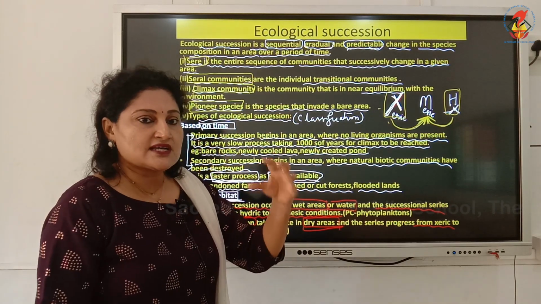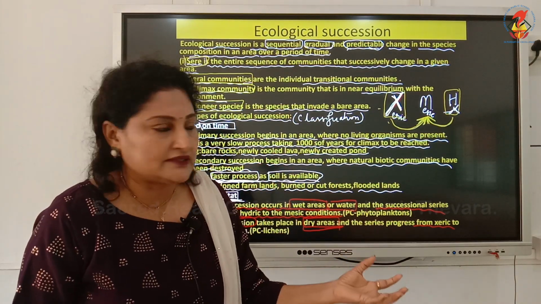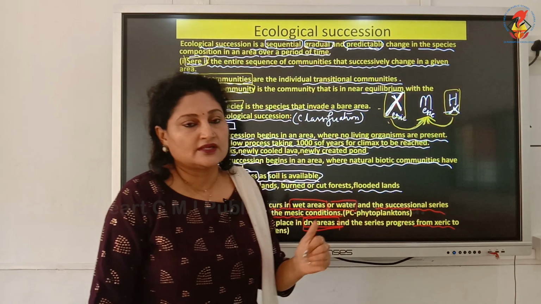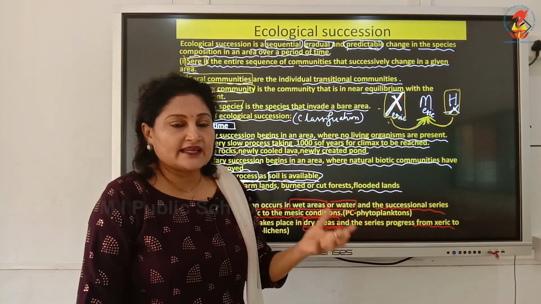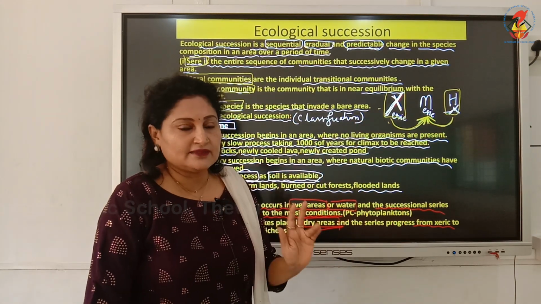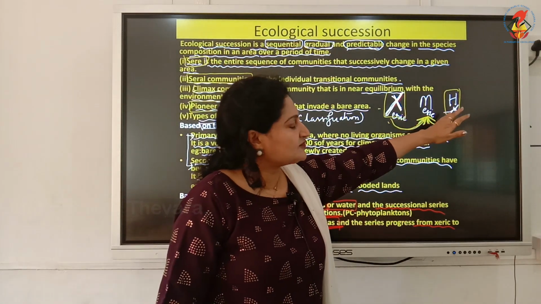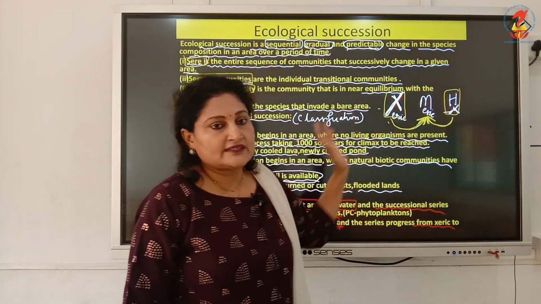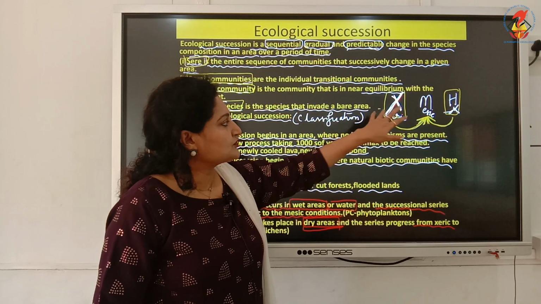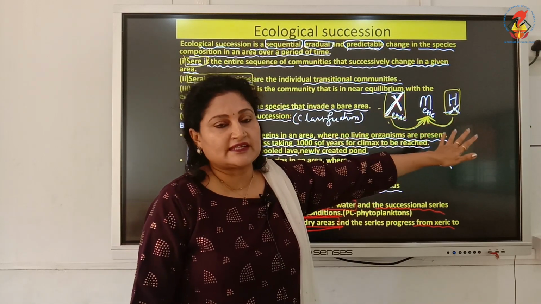As the name suggests, Hydrarch starts from wet environment, wet or hydric environment, whereas Xerarch starts from dry environment or xeric environment. Second point, Hydrarch progresses from hydric to mesic, whereas Xerarch, the ecological succession proceeds from xeric environment to mesic environment.